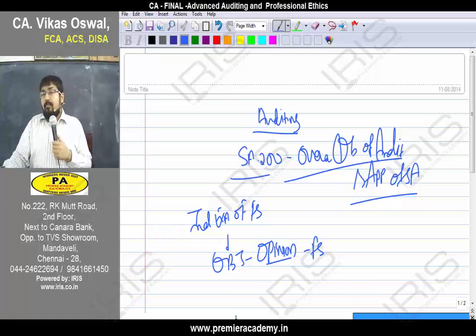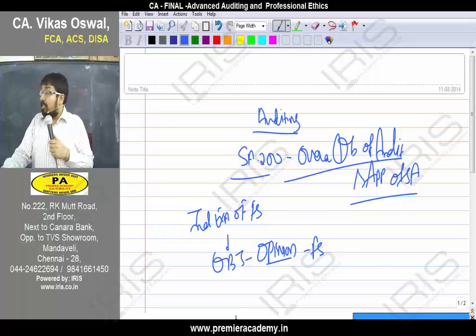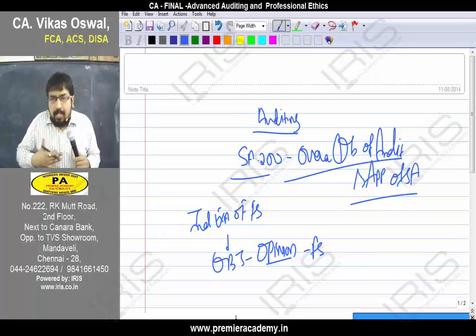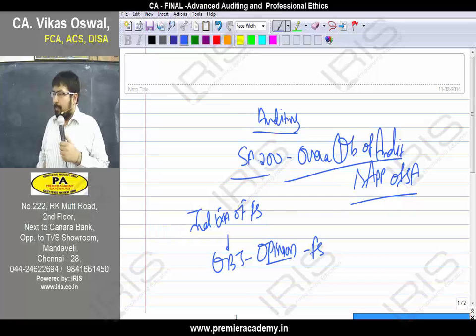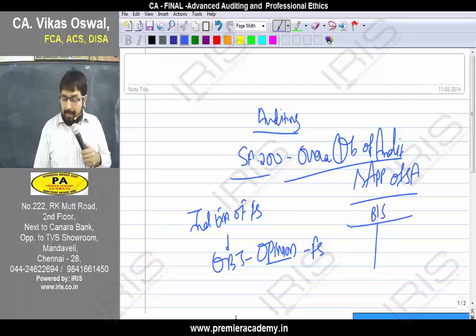For government, the balance sheet and P&L are not relevant. They are relevant to some extent, but for them what is more relevant is the receipts and payment account. So in auditing, I examine these financial statements. Now, let me take an example. Suppose, let me draw a simple balance sheet.